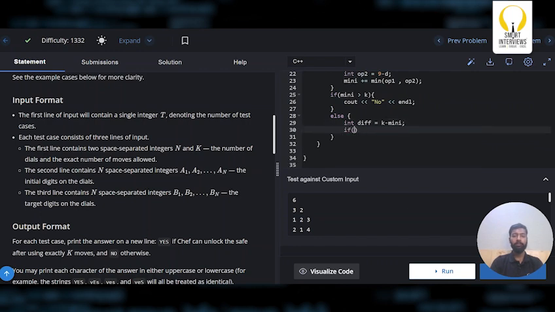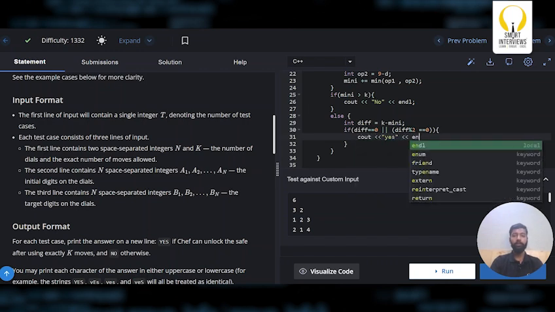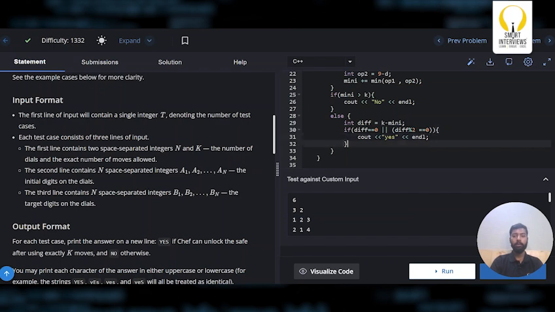Now what is the first case? If difference is 0, or when will the difference become 0? When K and mini are equal. Or in other cases, if difference mod 2 equals 0, that is, if the difference is even. We got it right because we understood why, if the difference is even, it will be true. I'll simply print yes, and then else, what is the other case?